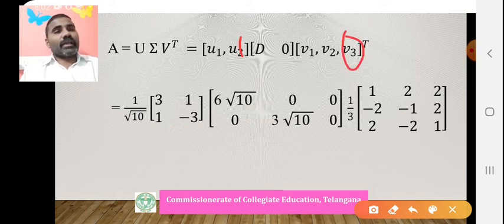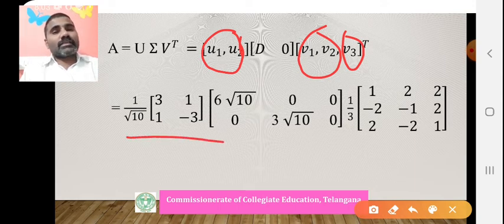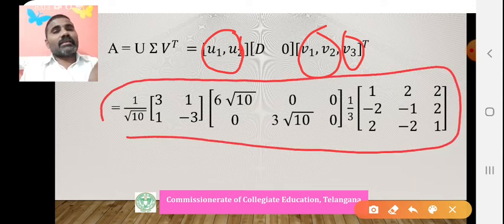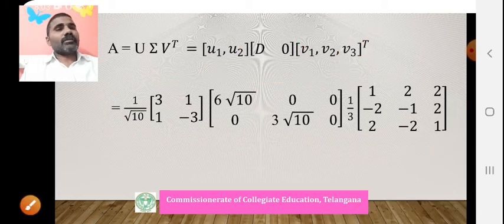This is the null space of A. This is the null space of A transpose. This is the column space of A. Then the column space of A transpose, which is the row space, is V1, V2. Like that, whenever the singular value decomposition is given and A is not given to you, only the singular value decomposition, we can find the column space, row space, and the 4 fundamental subspaces. This is one important application of the singular value decomposition method.